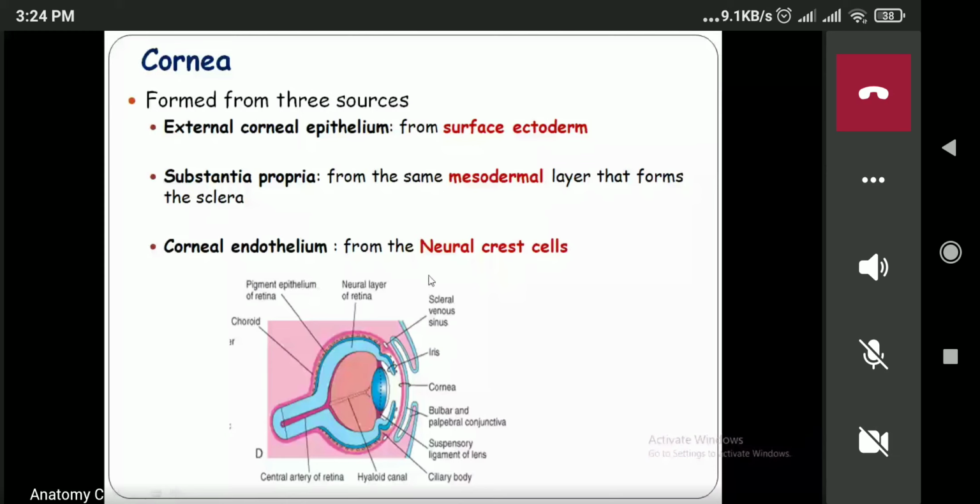Now next one is corneal endothelium. This corneal endothelium is developed from the neural crest cells. What else are the neural crest cells forming so far? The neural crest cells are forming the corneal endothelium plus something else we studied before, of the iris.